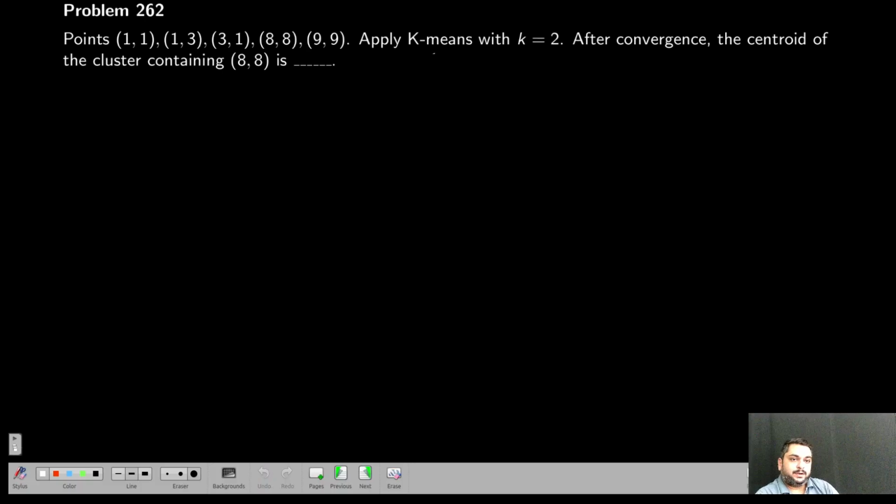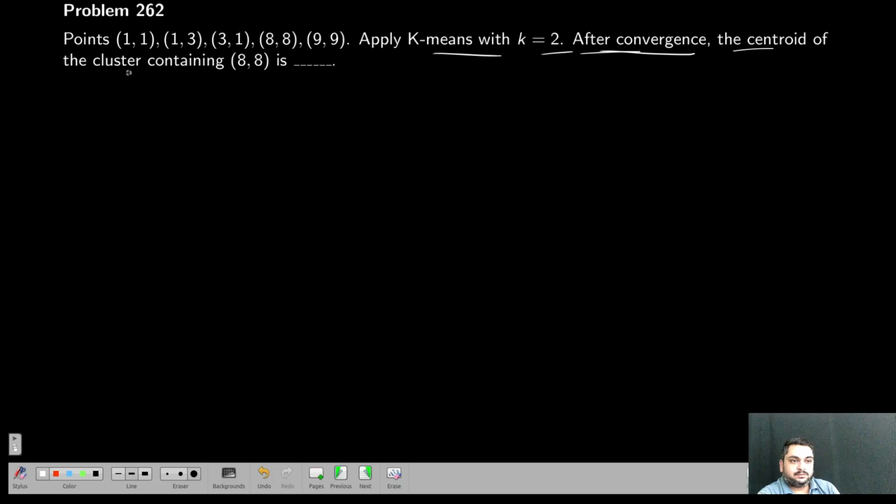They have given again 5 points. Apply K-means with K equal to 2 after convergence, that is, after all the iterations. Convergence occurs when the cluster assignment in the previous iteration and the current iteration remains the same, or the centroids won't change. That is, the mean of the cluster won't change.